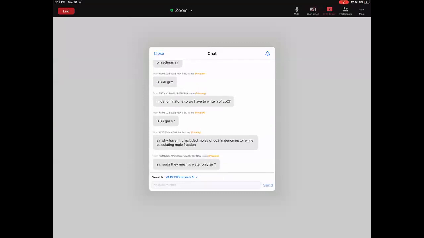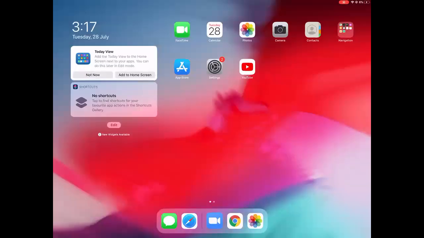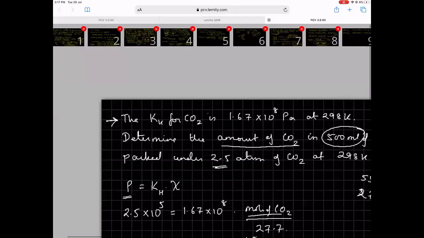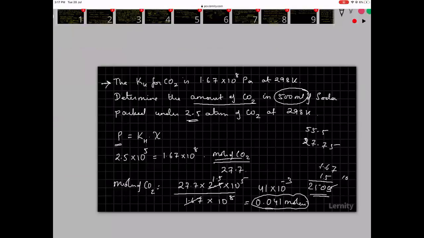In an entrance exam, this will work. In the denominator also we have to write, but it is 27 plus 0.041, and that won't affect the answer at all.